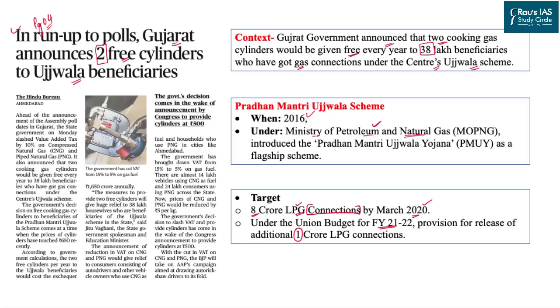The target of the scheme was to provide LPG gas connections. See, the point is it is providing connections and not the refills. So first-time connections of LPG cylinders, that too for household purposes and not for commercial purposes, were to be provided to around 8 crore beneficiaries by March 2020. After the successful completion of the first phase, Ujjwala's second phase was launched and announced in the financial year 21-22 to add an additional 1 crore beneficiaries under the scheme.